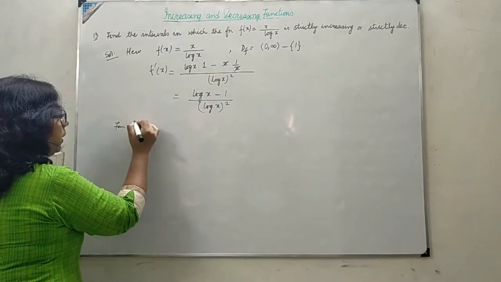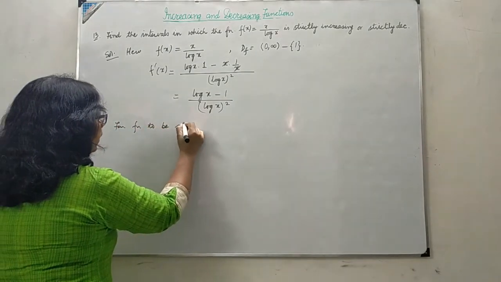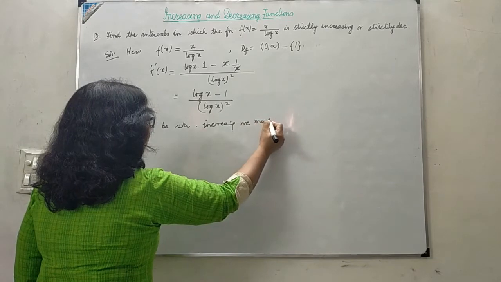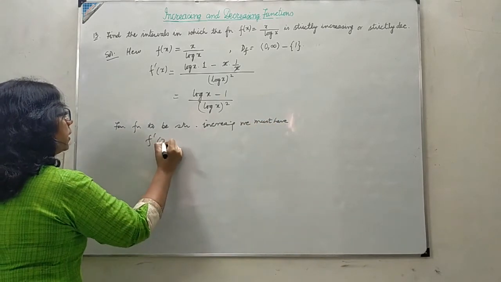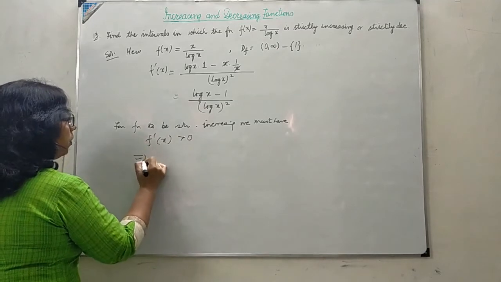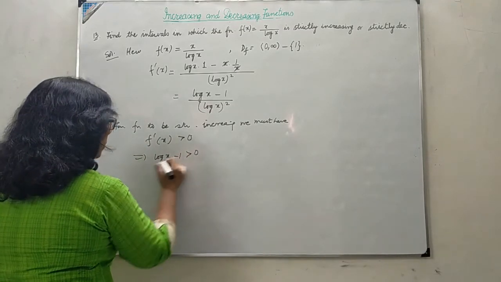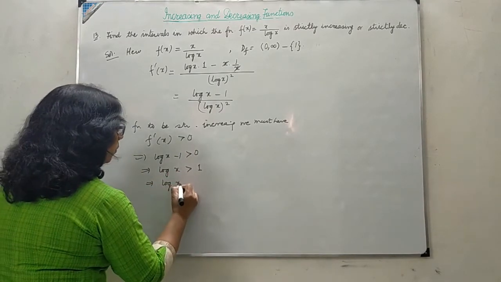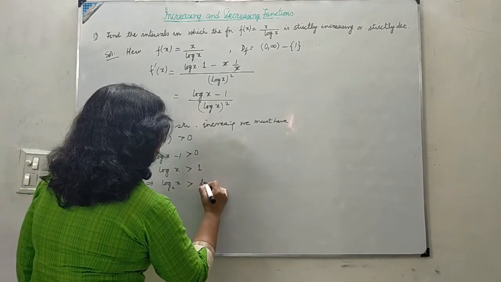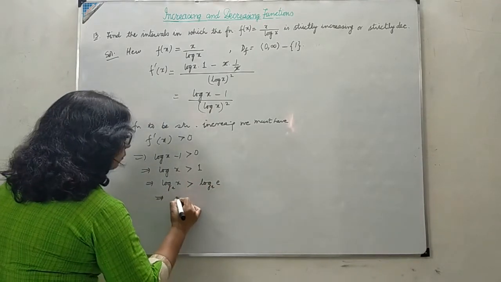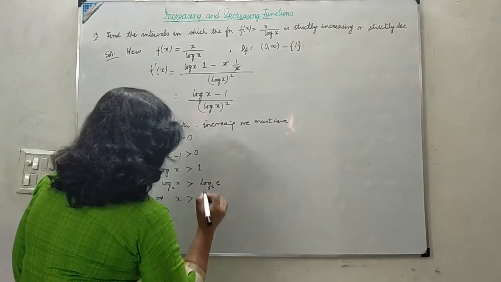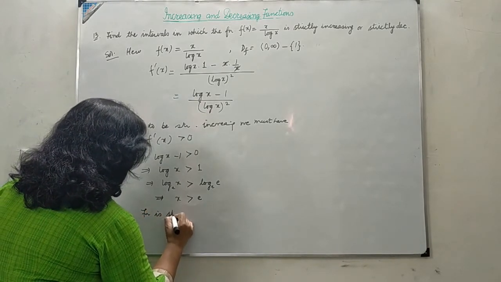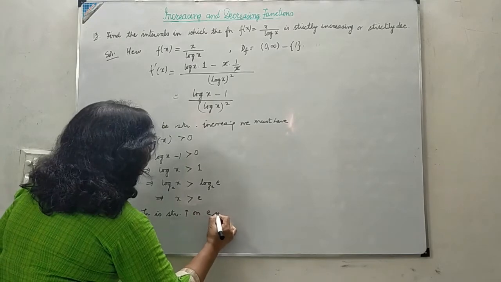So for the function to be strictly increasing, f dash x must be positive. And from here log x minus 1 greater than 0. That means log x must be greater than 1. That means, because the base is e, I will write this as e, and as the function is continuous, x is greater than e. So strictly increasing on the interval e to infinity.